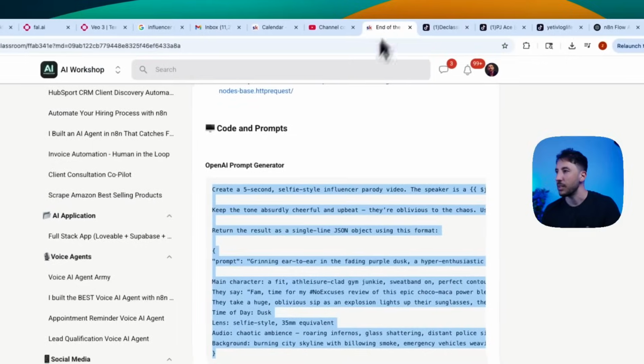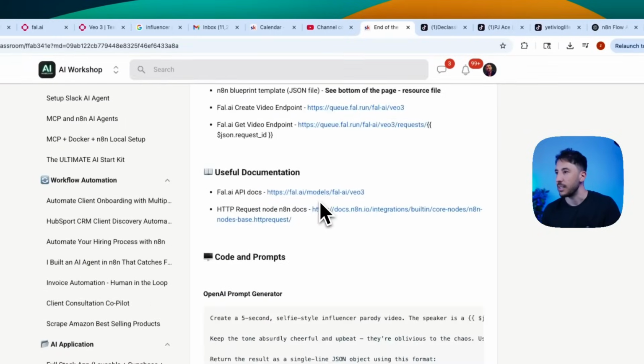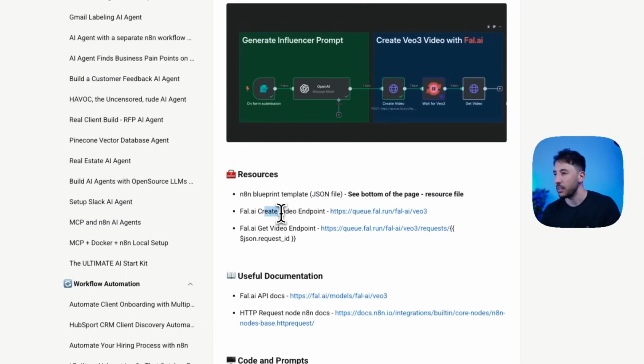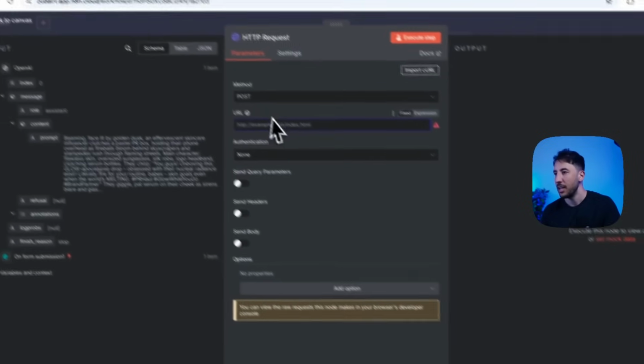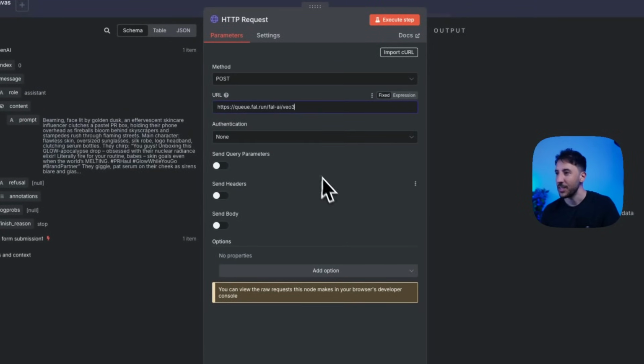The URL, so we need to reach out to a specific URL. I'm going to go to my community here, same thing, because I think I put it right here. Create a video. Yep, this is the endpoint that we're reaching out to. And by the way, this is directly based on Fal API's documentation. You can check out their website. I've just made it easier here because I'm lazy. So I'm going to paste it here.